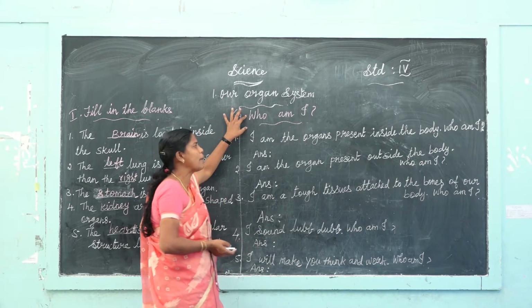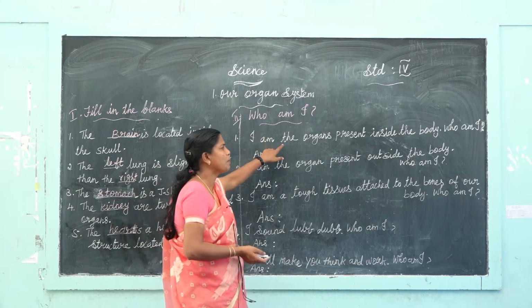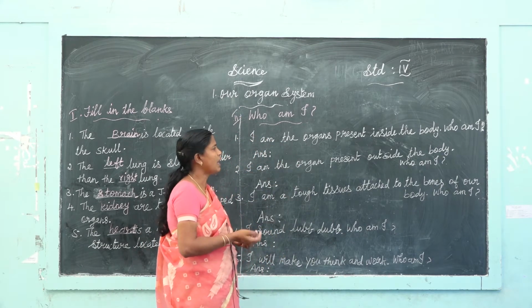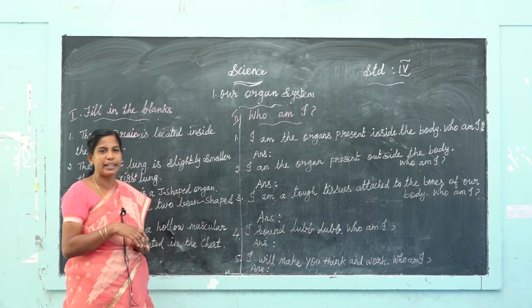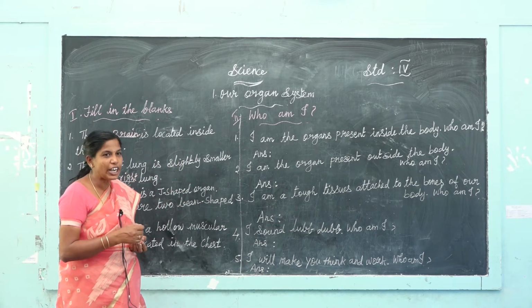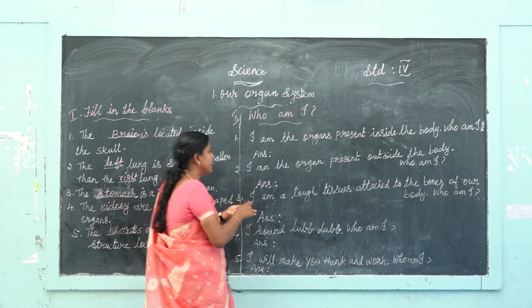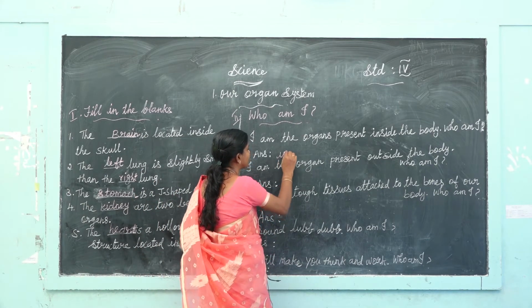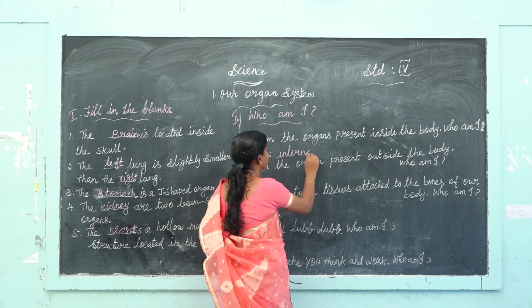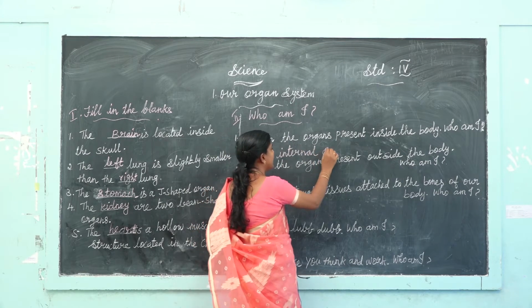Next one, who am I? I am the organ present inside the body. All the organs present inside the body are called internal organs. The answer is internal organ.